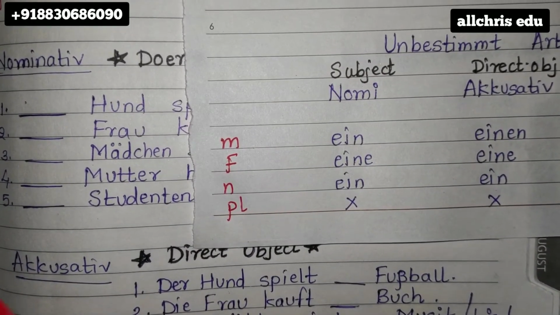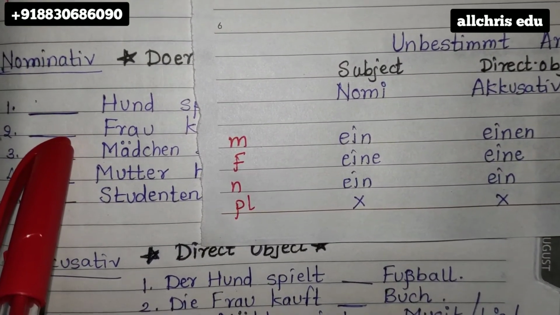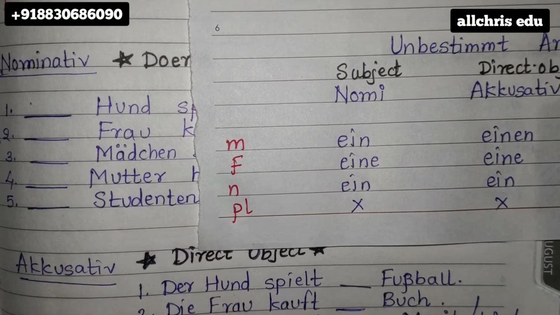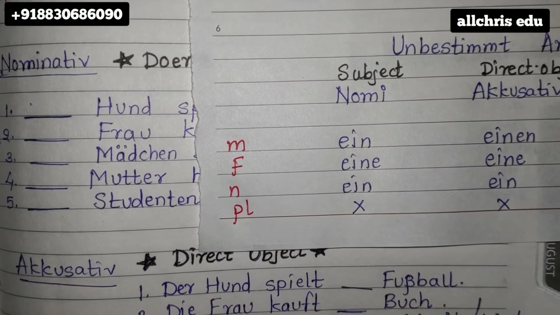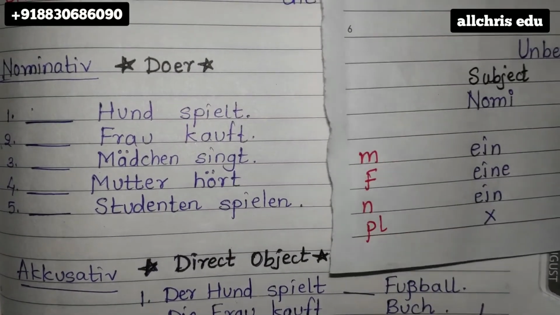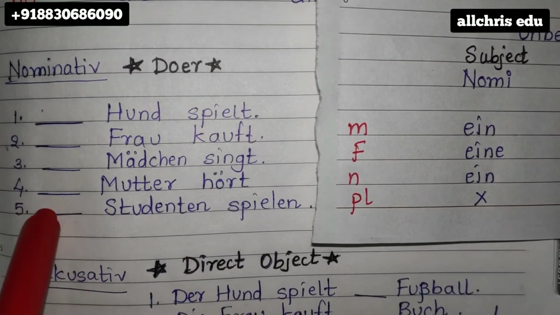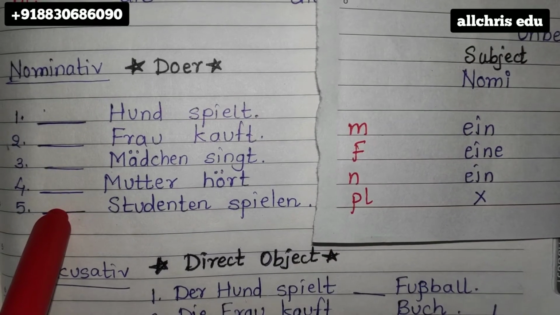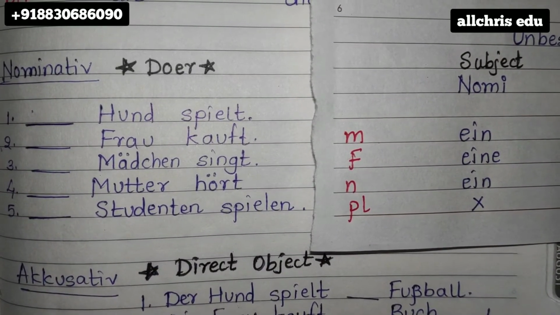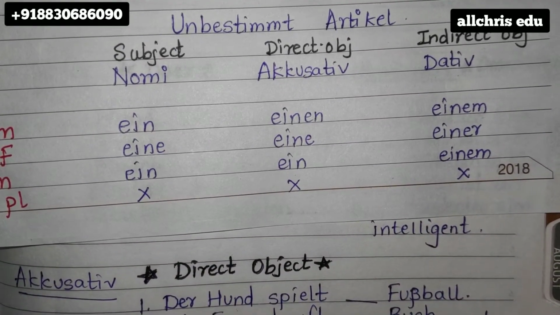Hund is male, so here what article should come? Frau is female, so what article should come? Mädchen means girl, but it's in neutral case. So what article should come? Mutter is female. Studenten means students. These are in plural form. So what will you do in unbestimmt article? So these sentences you all are supposed to solve again, but this time with the rule unbestimmt Artikel chart.